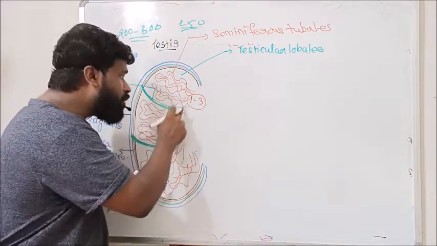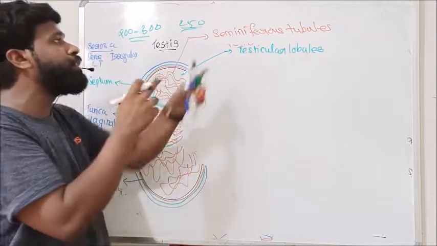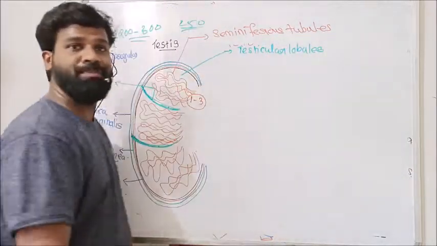Each lobule contains about 1 to 3 highly coiled seminiferous tubules.